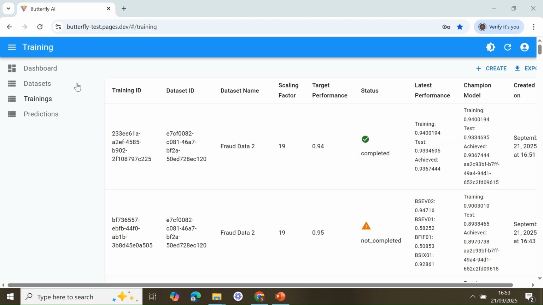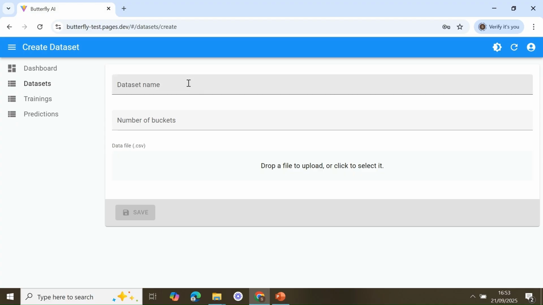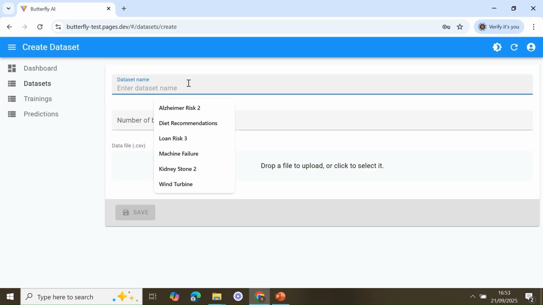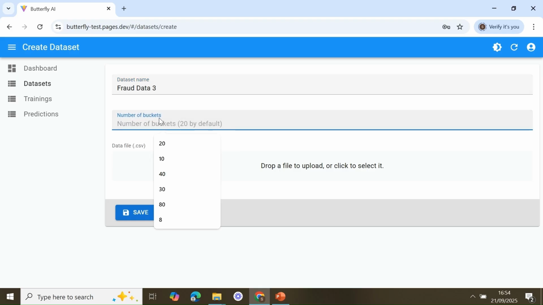For example, let's go back to dataset, and this time create another dataset. But rather than calling it a different name like fraud data, we call it another name, 3, and this time we give 10 as the number of buckets.